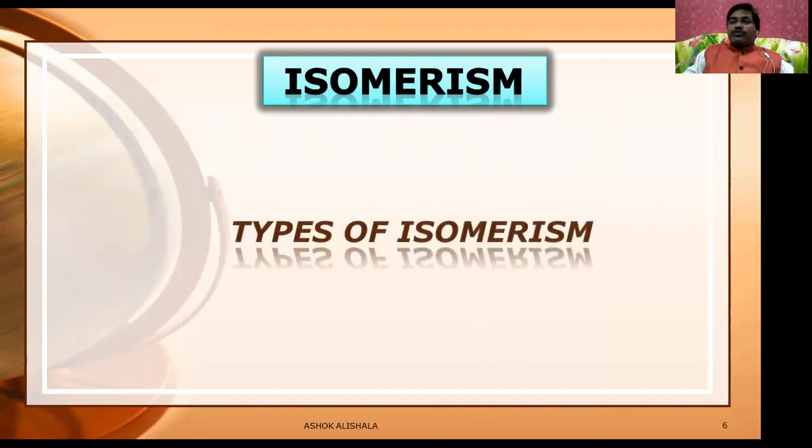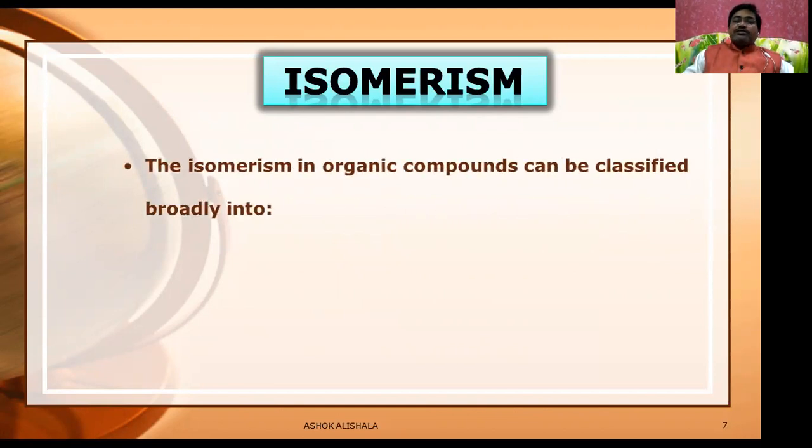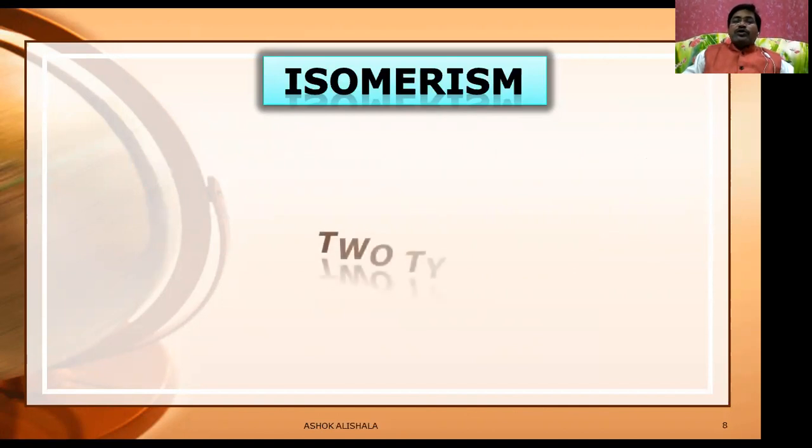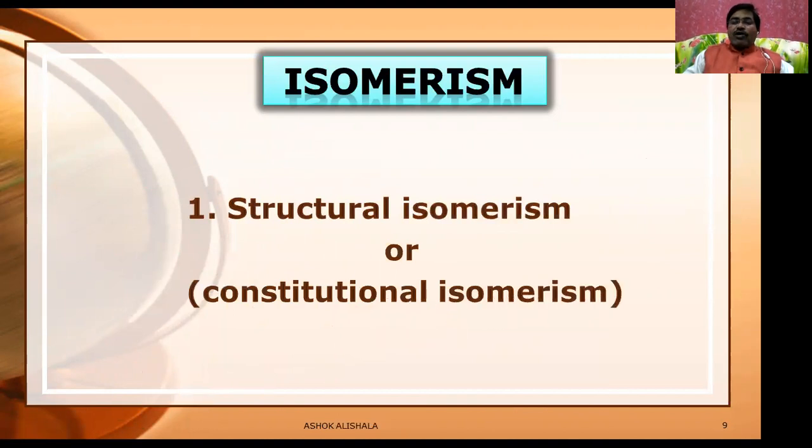What are the types of isomerisms? The isomerism in organic compounds can be classified broadly into two types. What are the two types? Number one is the structural isomerism, also called constitutional isomerism.